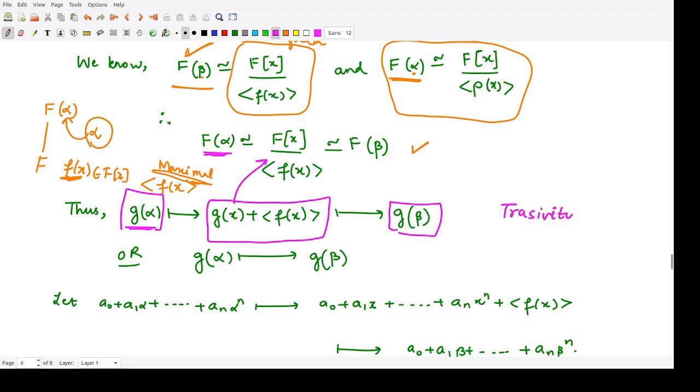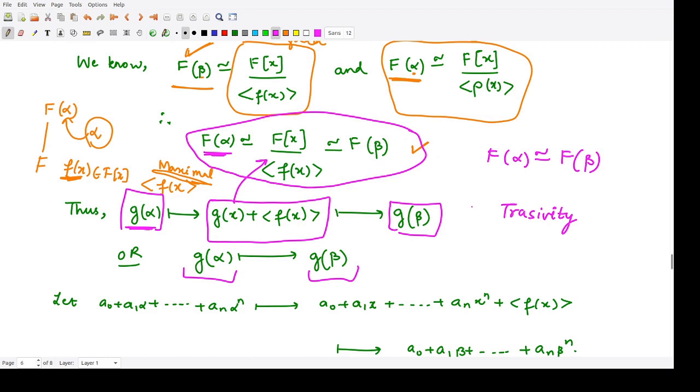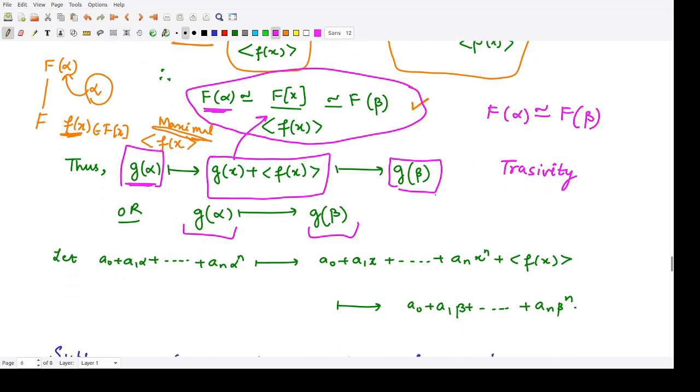we can directly say that the polynomial g of alpha will map to g of beta, because the fields F of alpha and F of beta are isomorphic to each other by this particular relationship. Accordingly, if this is the given polynomial g of alpha, that means a naught plus a1 alpha plus up to a n alpha raised to the power n, this would be isomorphic to g of x.